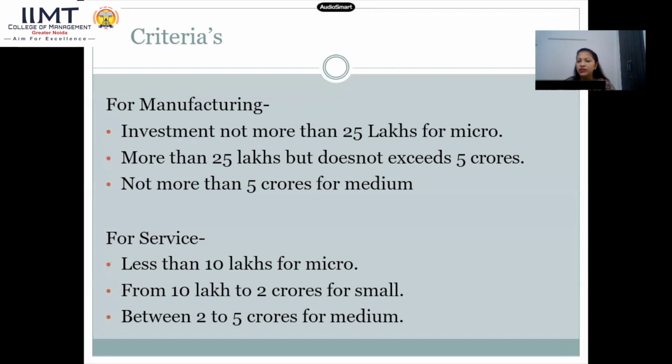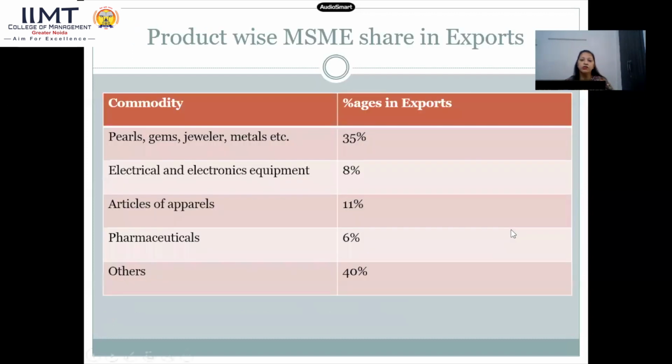So this is basically the investment criteria. If you want to go and invest in MSMEs, then this is the investment criteria that we have to keep in mind. Another slide is the product-wise share in export. What is the MSMEs' share in export? This is a product-wise division.